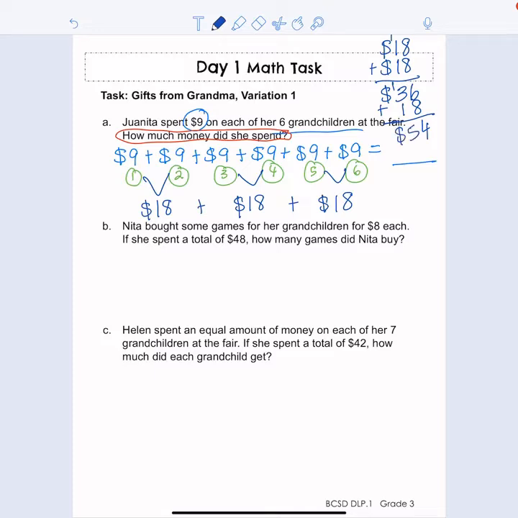Now, if you had memorized your math facts before, your answer to this should match the math fact 9 times 6. And if you already had that one memorized, 9 times 6 is indeed 54. Okay?